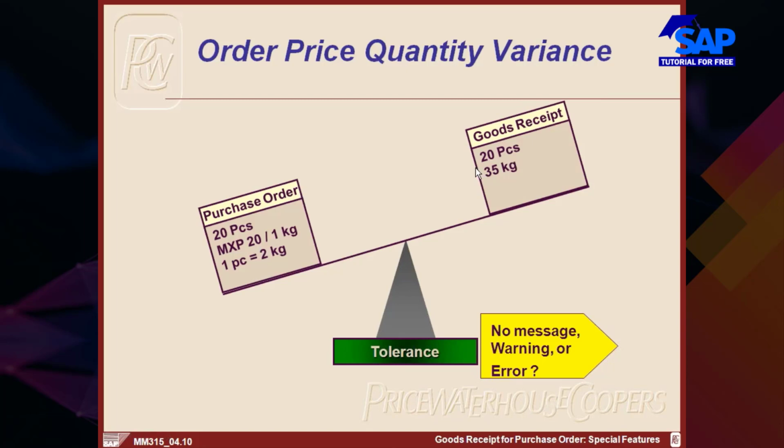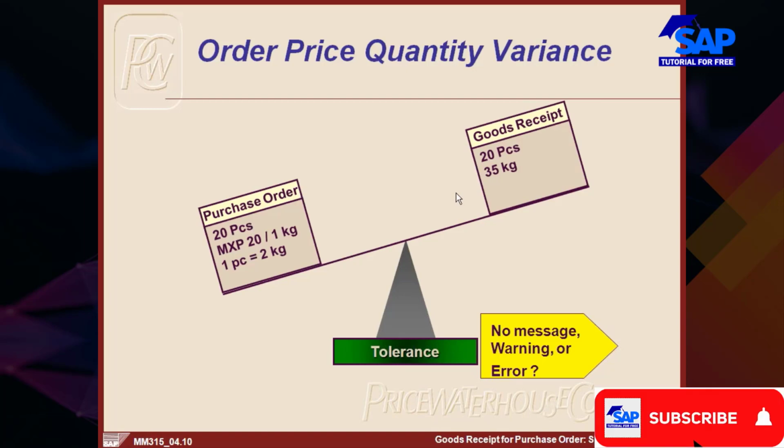30 multiplied by 20, which is nothing but 700 rupees worth of material you are receiving. What is the worth of material that you have ordered? 800. This 100 rupee difference is called order price quantity variance. Okay, how much tolerance can you accommodate? How much differentiation can you accommodate without giving any message?